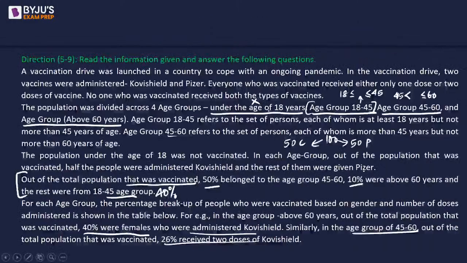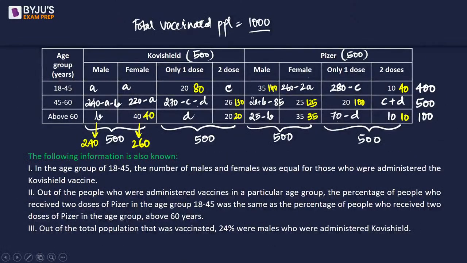Let's read that statement. In each age group out of the population that was vaccinated, half of the people were administered Covishield and the rest of them were given Pfizer.